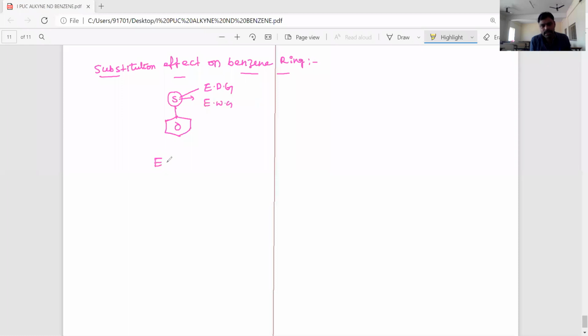Electron donating groups increase the rate of electrophilic substitution reactions, and electron withdrawing groups decrease the rate of electrophilic substitution reactions. That's why the rate of electrophilic substitution is fast with electron donating groups when compared to benzene, and then electron withdrawing groups.